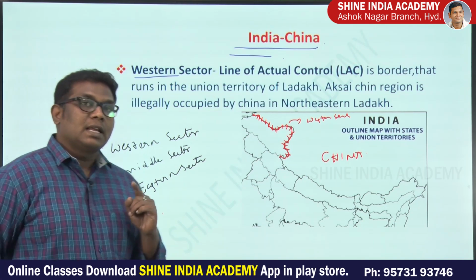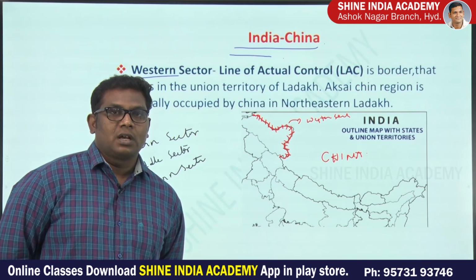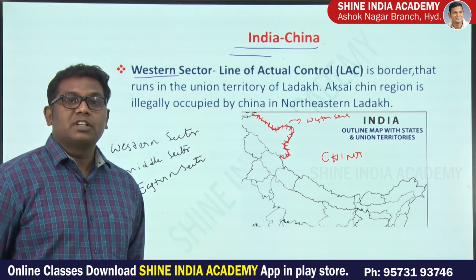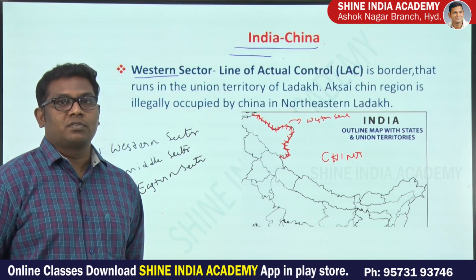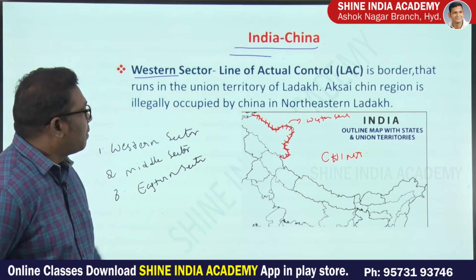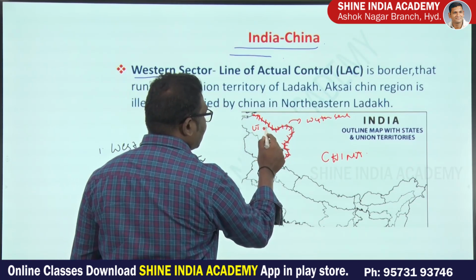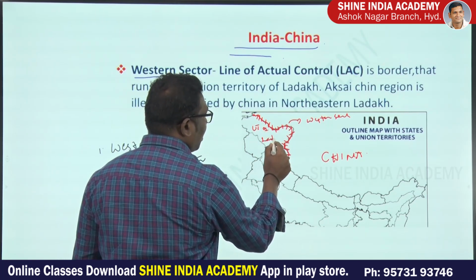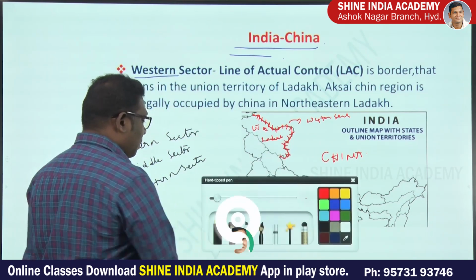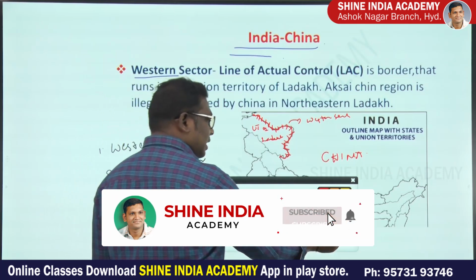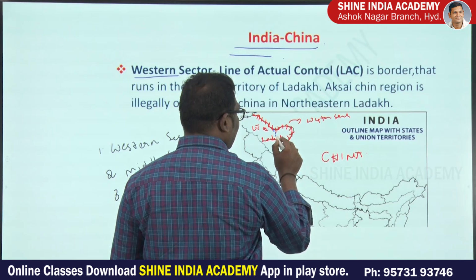Earlier, China had a border with the state of Jammu and Kashmir, but when Jammu and Kashmir was divided into the Union Territory of Jammu and Kashmir and the UT of Ladakh, presently only the Union Territory of Ladakh has a border with China, and the Union Territory of Jammu and Kashmir does not.